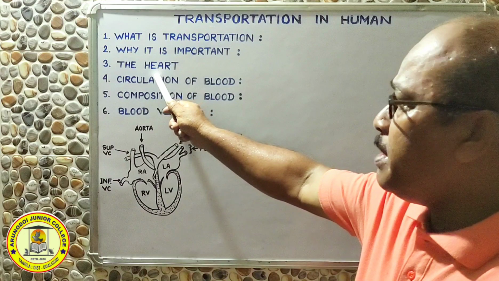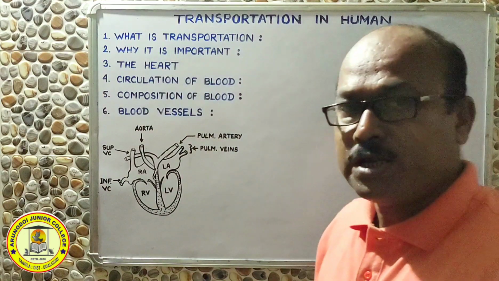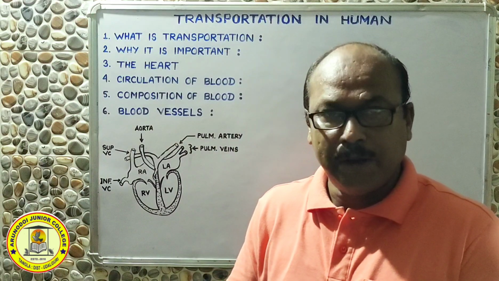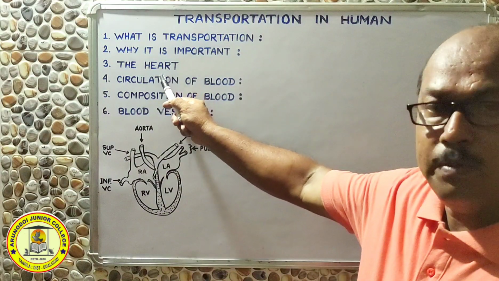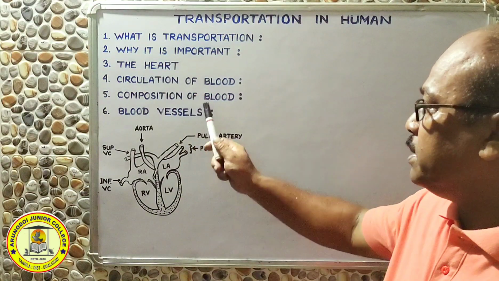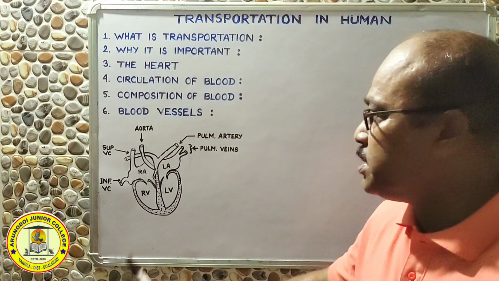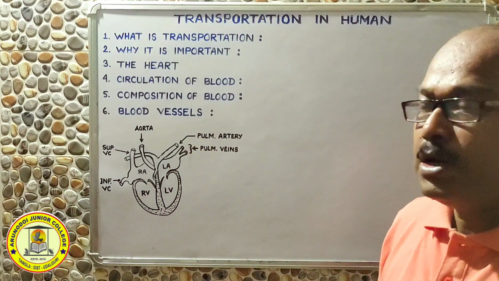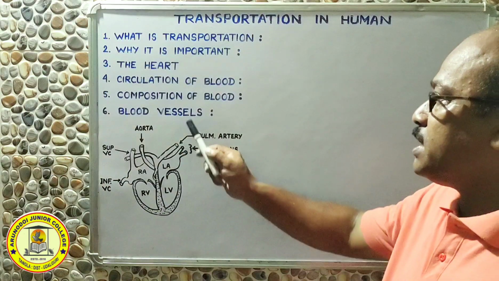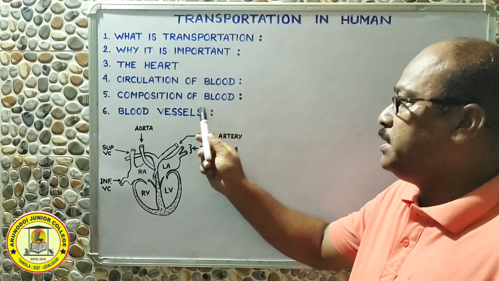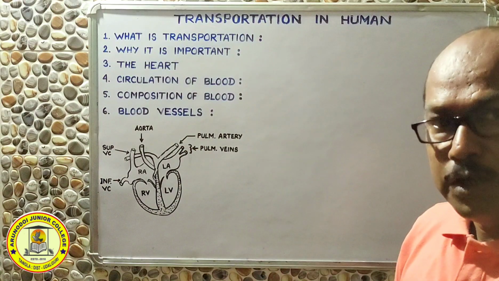Coming back to the most important part, that is heart. Actually, in this transportation system or the circulatory system of human, we have three important parts, and these parts are, number one, there will be the heart. Second thing important, we have to discuss about the blood, and third thing which is present in the circulatory system are the blood vessels. So when we are going to discuss about the transportation, we need to discuss in details about the heart, blood and blood vessel. So let us start with the heart of a human being.